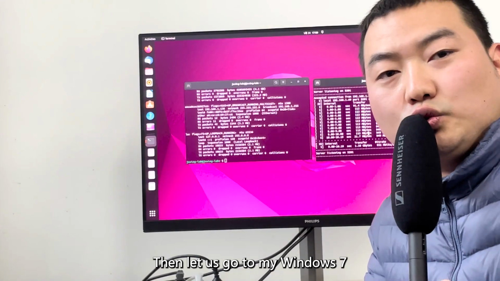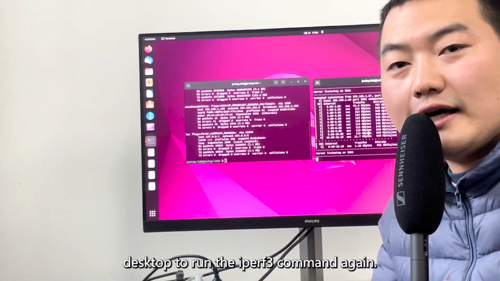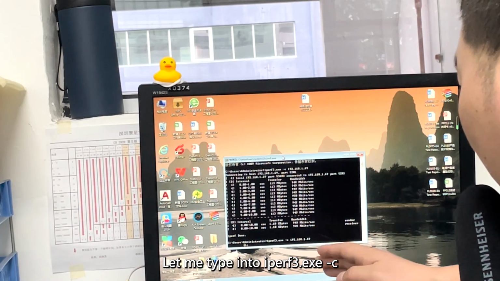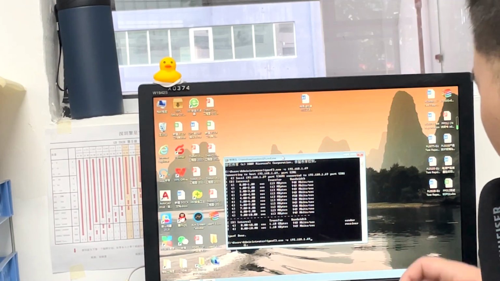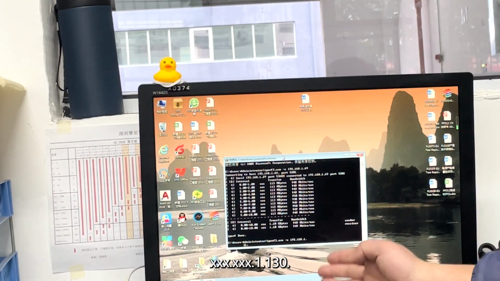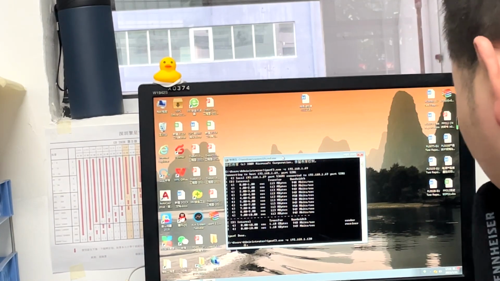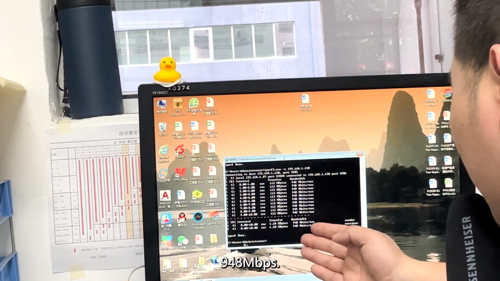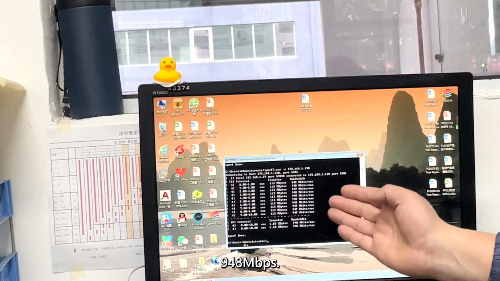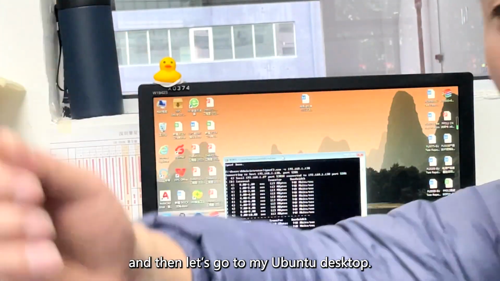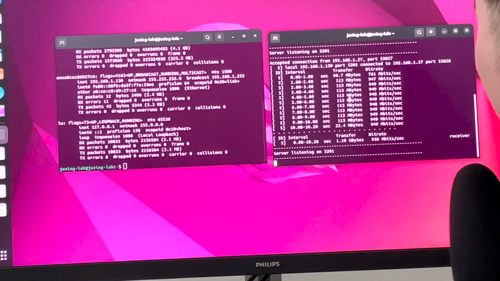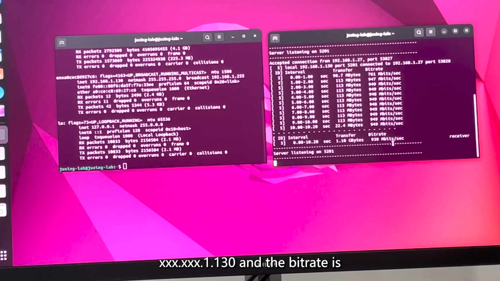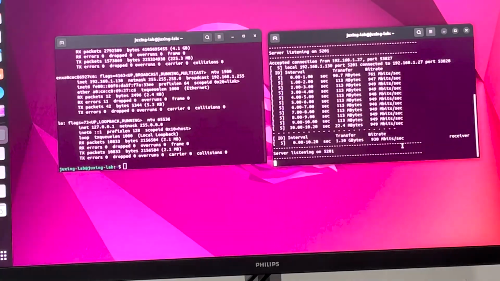Then let us go to my Windows 7 desktop to run the iPerf3 command again. Let me type in iperf3.exe -c 1.130. Here we can get the bandwidth is 948 megabits per second. And then let's go to my Ubuntu desktop. Here we can see the local 1.130 and the bit rate is 930 megabits per second.